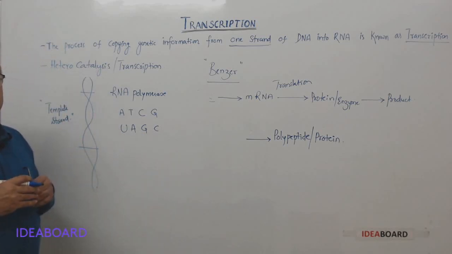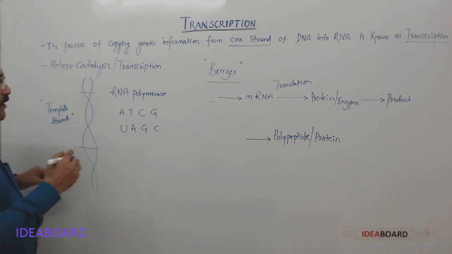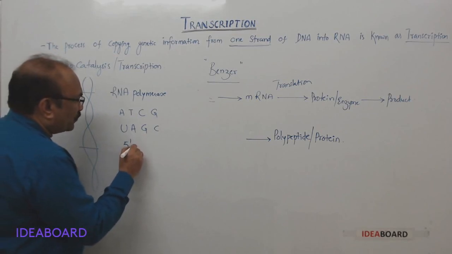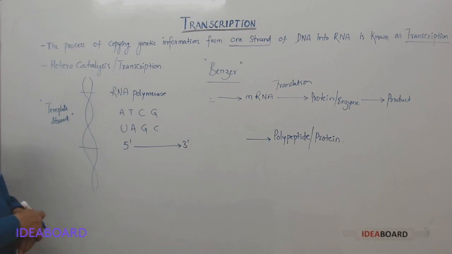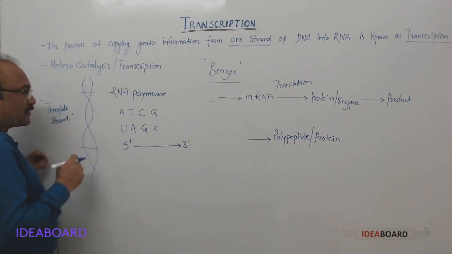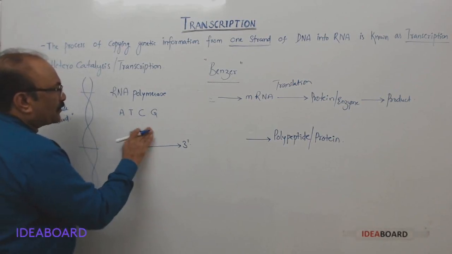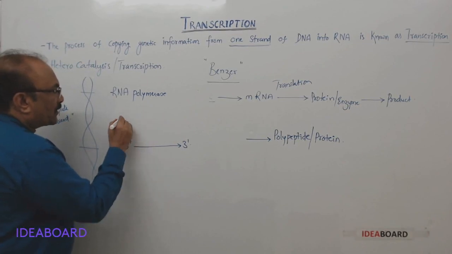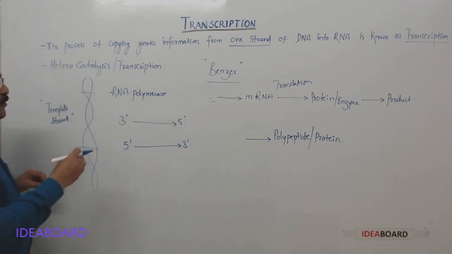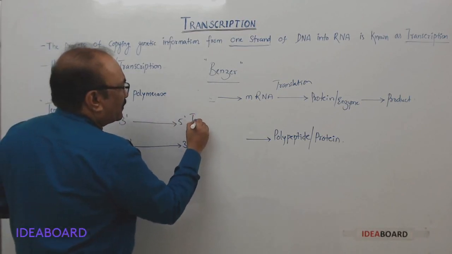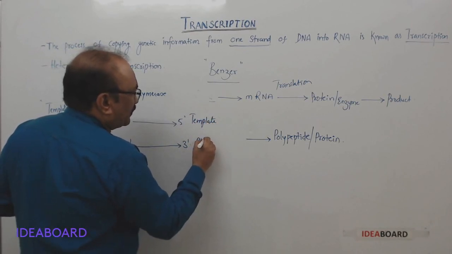But don't forget that, just like the DNA polymerase enzyme, the polymerization direction will be from 5' to 3' direction. So that means this template strand should have what polarity? The template strand polarity should be 3' to 5' polarity. So this is the template strand polarity, and this is the RNA.